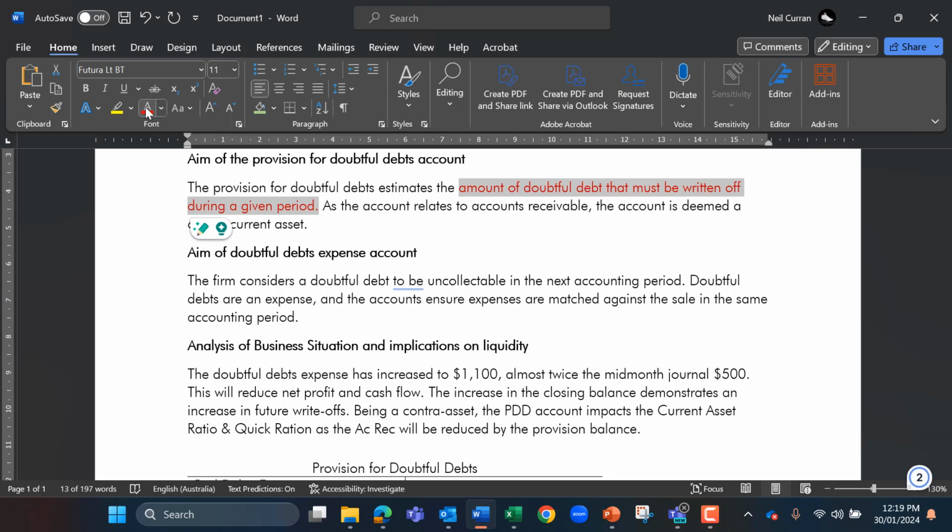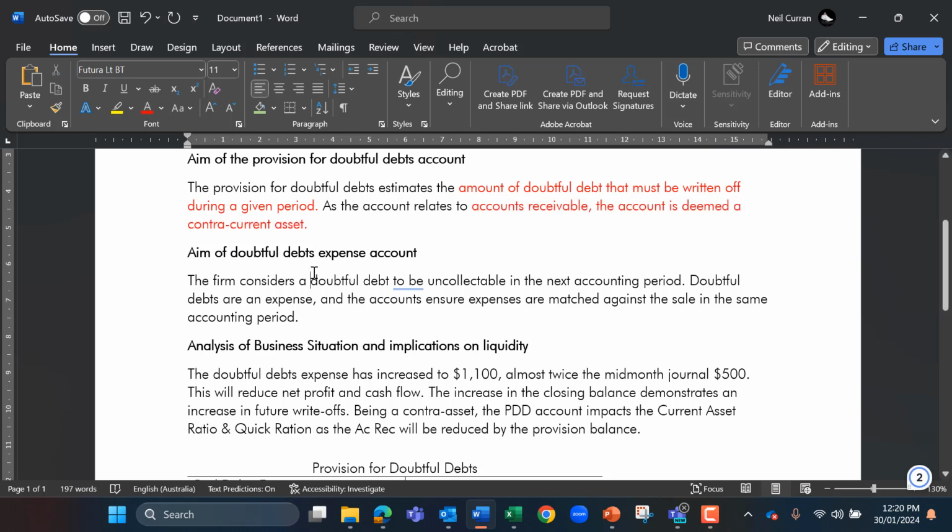So it is basically the amount of doubtful debts that must be written off during a given period and how this account is actually accounted for in the statement of financial position. And so we can see here that a provision for doubtful debts is in essence a contra asset account, and it can be seen under the accounts receivable, so therefore it is a current asset.